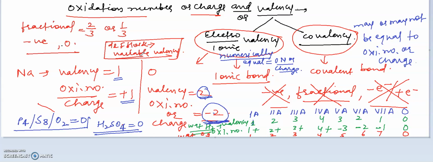So usually the valency of D and F block elements is variable, while the valency of S and P block elements will always be group valency. What about the valency of S and P block elements? It will always be group valency, and the valency of D and F block elements will always be variable valency.